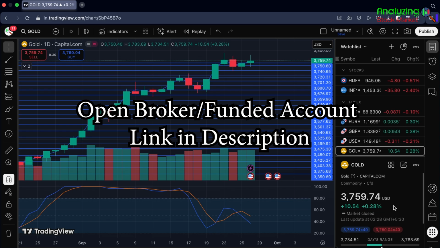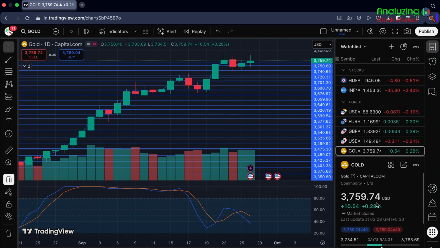So as you can see, in Gold USD, we can see a positive move on Friday, 0.28% positive move. 3759.74 was the closing on Friday. So currently we'll be talking and sharing some important support and resistance zones that will help you to take better stop loss and target levels according to your bias, and also I'll be sharing my opinion on what could happen in the coming week according to my analysis and previous week movement. So let's check our weekly chart first.